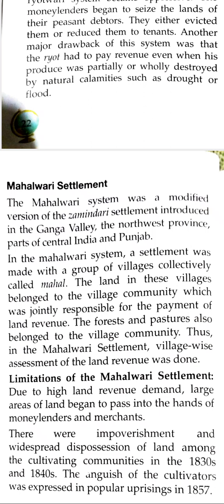So there was impoverishment and widespread dispossession of land among the cultivating communities in the 1830s and 1840s. And the anguish, or you can say suffering, the anger of the cultivators was expressed in popular uprisings in 1857, that we will be doing in the next chapters, at how peasants, how farmers revolted against the British, why they were